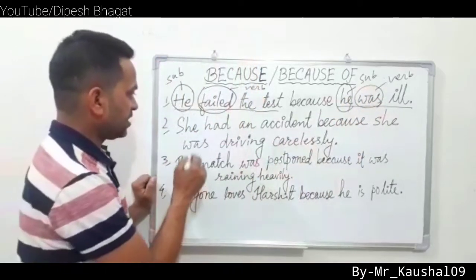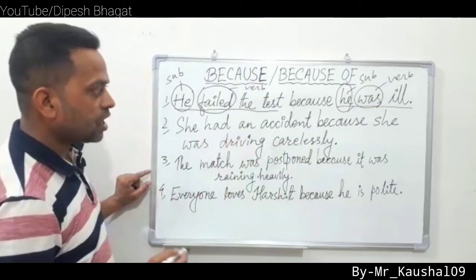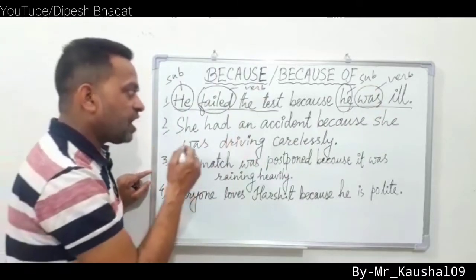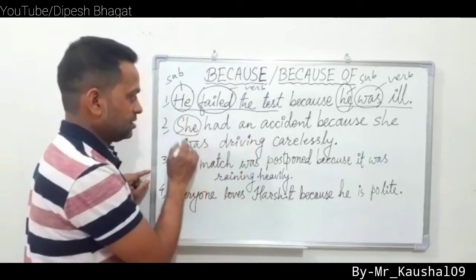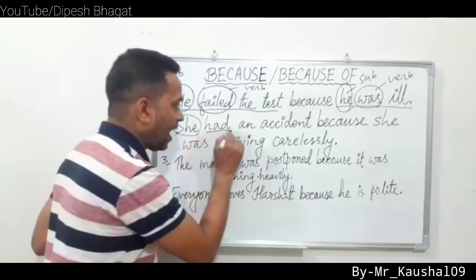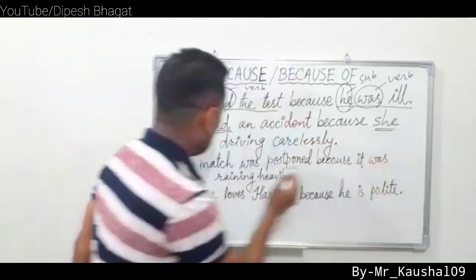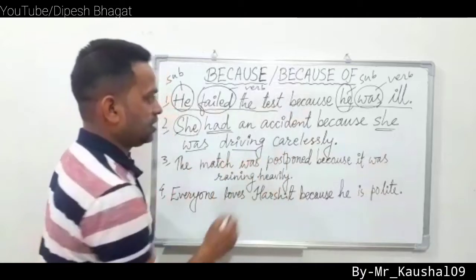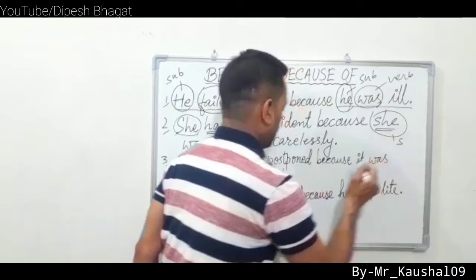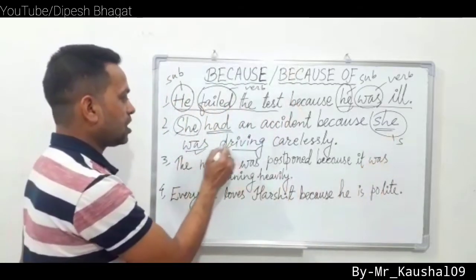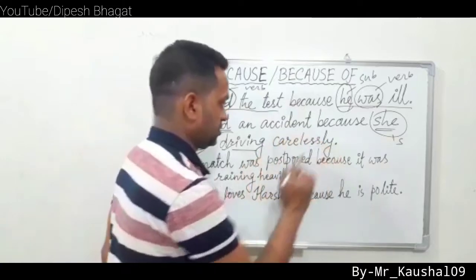Now see the second sentence. She had an accident because she was driving carelessly. First clause: she had an accident; she is the subject, had is the verb. Second clause: she was driving carelessly; she is the subject, was driving is the verb.